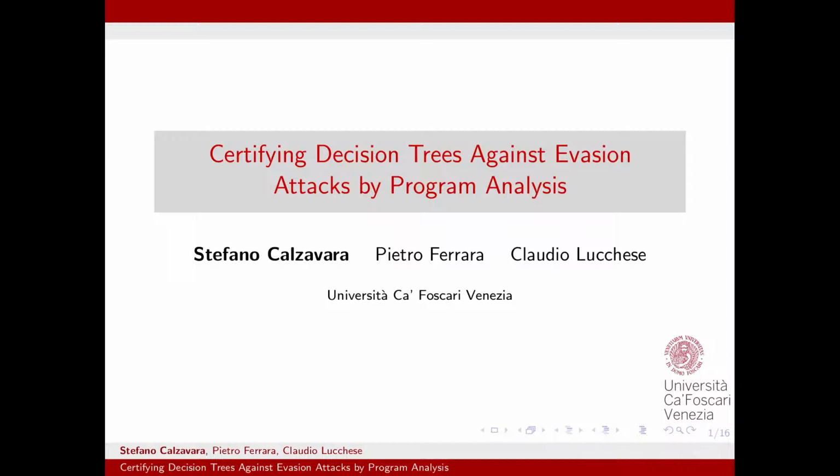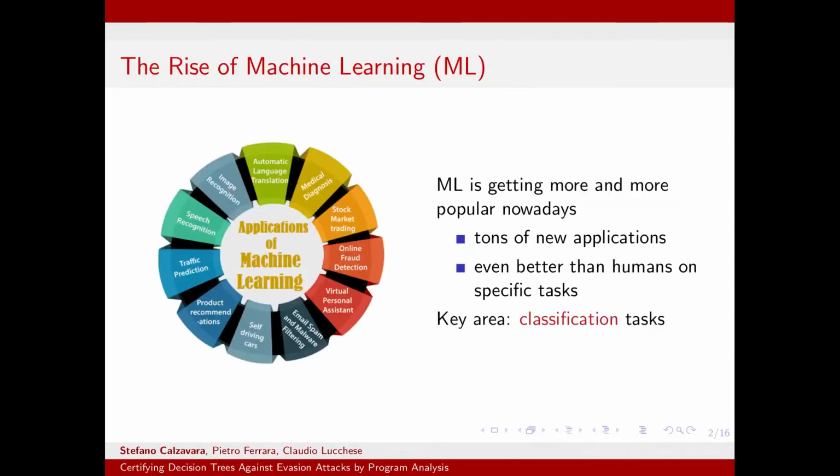In this talk, I will tell you something about the security of machine learning. Machine learning is a sort of hot topic in computer science nowadays, as you certainly know, because it is becoming more and more popular and found tons of new applications. You can find some examples here, like automatic language translation, medical diagnosis, stock market trading, and so on and so forth. And what is striking is that machine learning now is even better than humans on specific tasks, which can be solved by machine learning more effectively and efficiently than human beings.